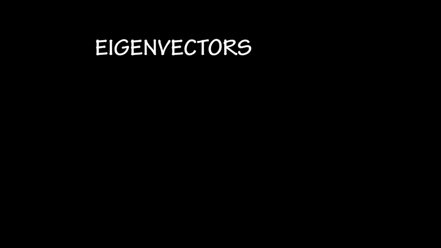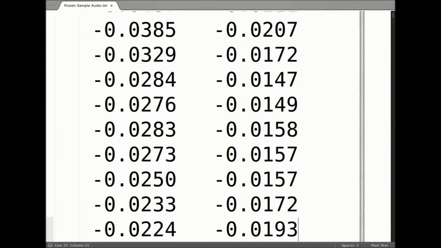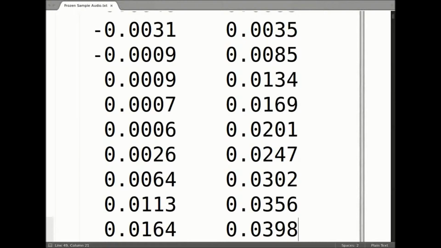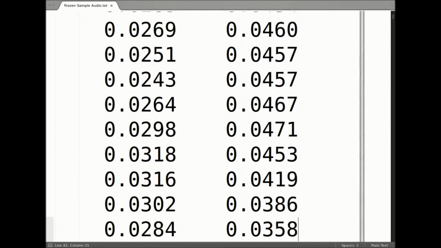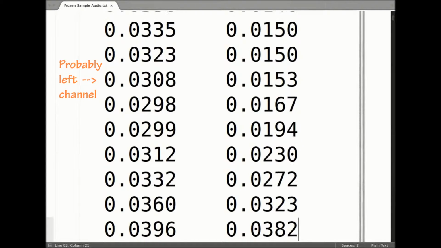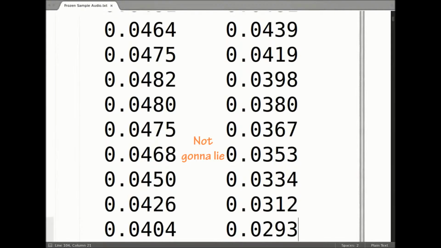We wanted to investigate the eigenvalues and eigenvectors of songs through the audio waveform. Wave files store audio data in a vector format. For example, when we read in this audio file using MATLAB's audioread method, we get two columns of a lot of data. Each column represents an audio channel, in this case the left and right channels, and each value represents the amplitude of the audio waveform at that point in time.